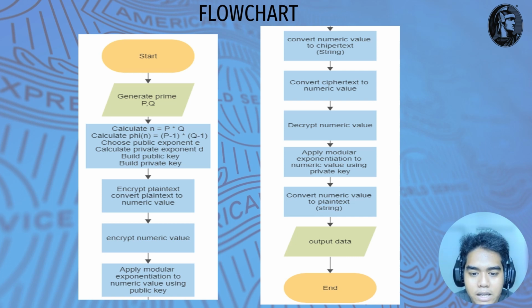The eighth step, encrypt plain text. The plain text message is encrypted using the RSA algorithm. And the last step, convert plain text to the numeric value. The plain text message is converted to a numeric value.